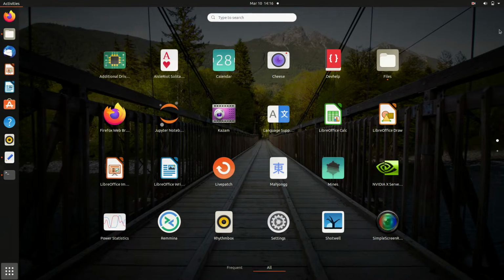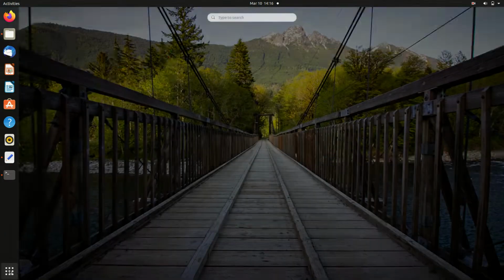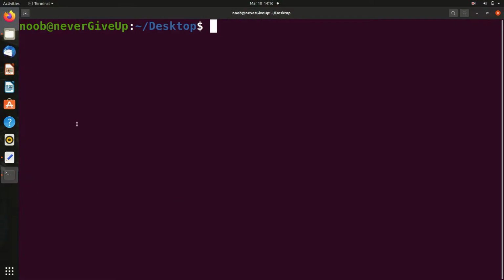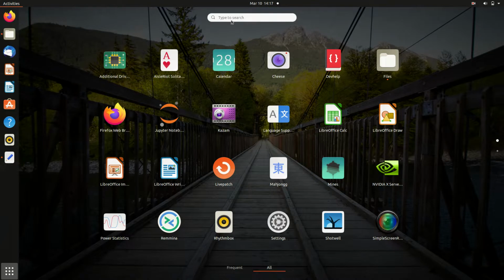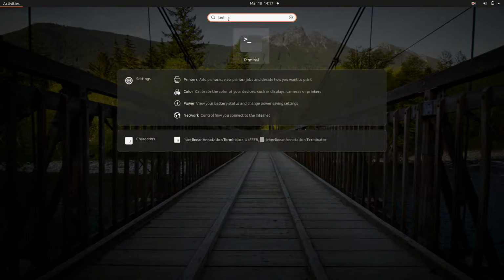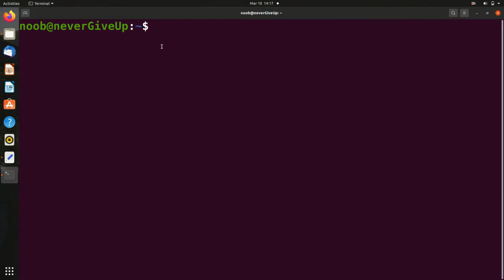Now once you open the terminal, what do all these things mean? Let me close it from the desktop and start from here. Just go here, type terminal and press enter. So this is the terminal, this is the basic structure. What do all these things mean?